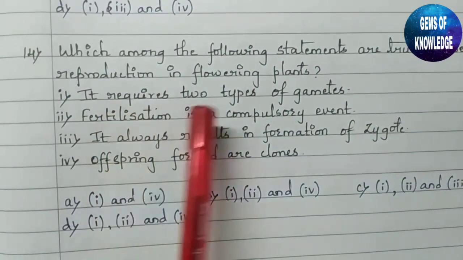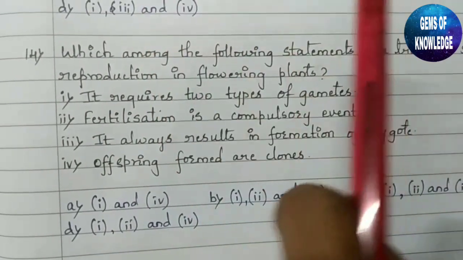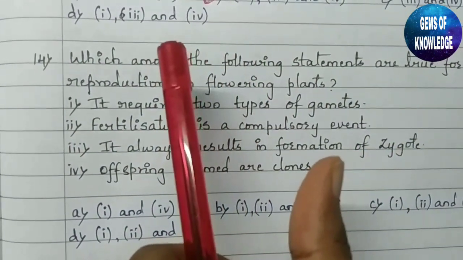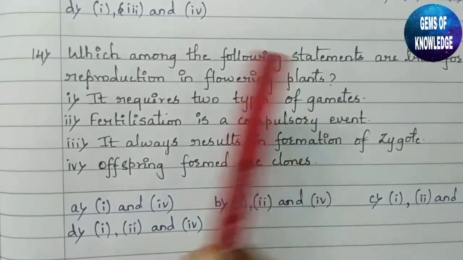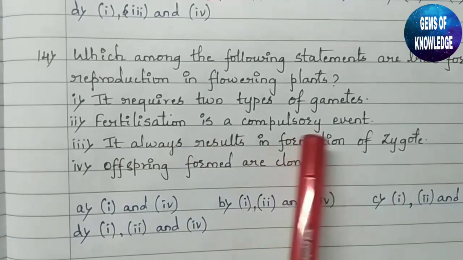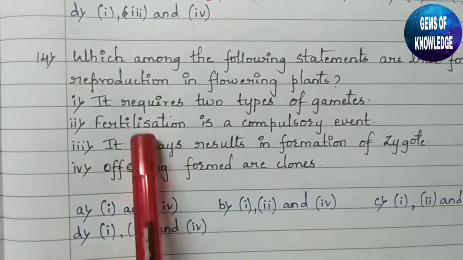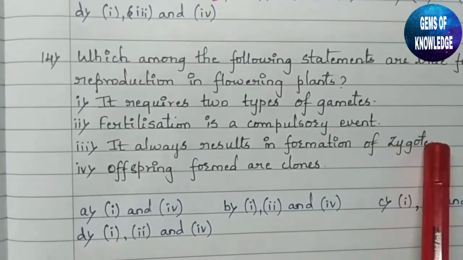Second, fertilization is a compulsory event. Yes, if there is no fertilization, there is no zygote formation, no embryo formation, as well as no seed formation. So fertilization is a compulsory event here. Then, it always results in the formation of zygote. If fertilization is essential and compulsory, then if fertilization is done, obviously the zygote will be formed.